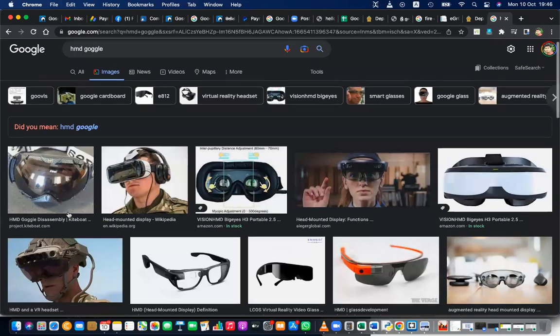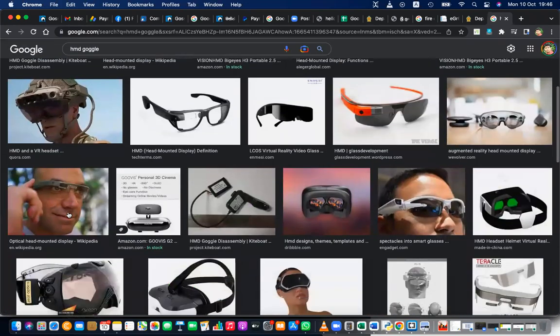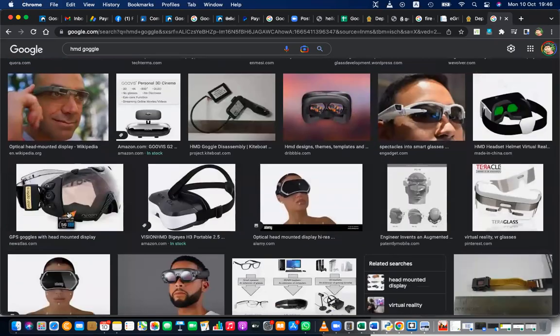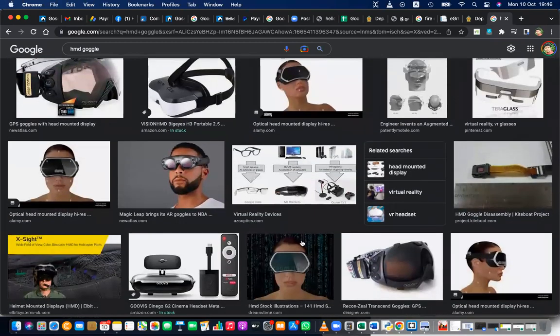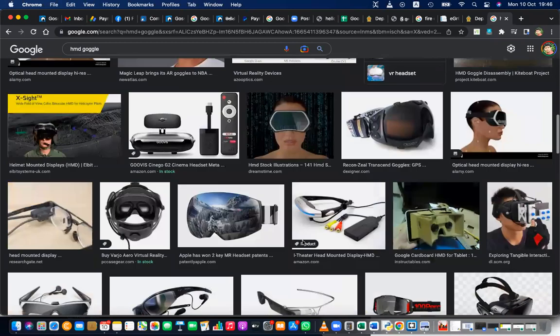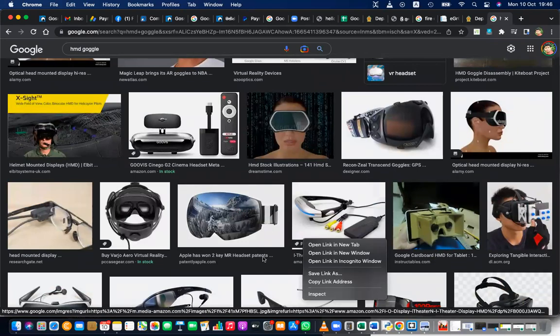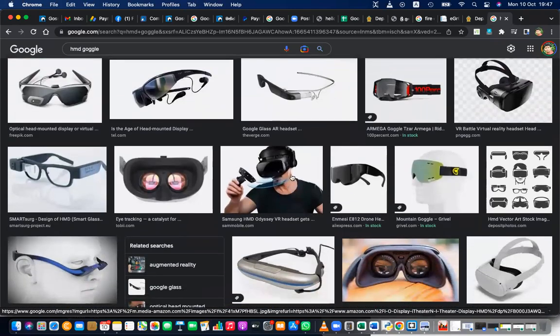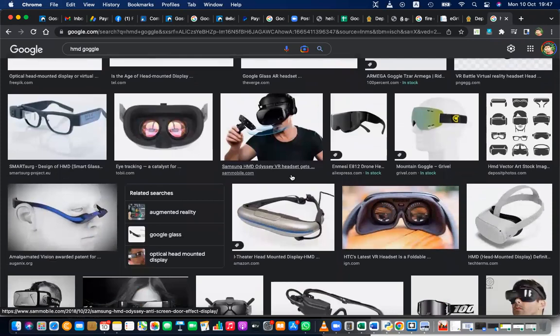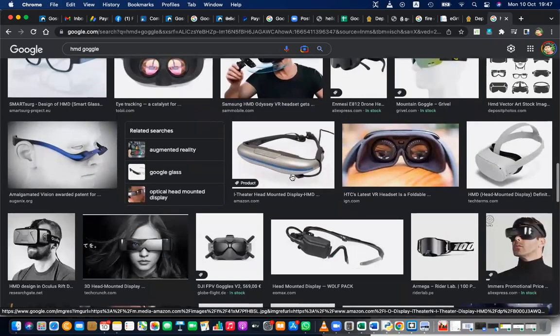So you can wear it and you can see 3D. You can see a 3D movie or 3D video clip. You can rotate your head and the video is also rotating. You can see what is in your back, what is in your front. Like these are virtually providing you the feedback. So these are called HMD goggles, head mounted devices. Right?